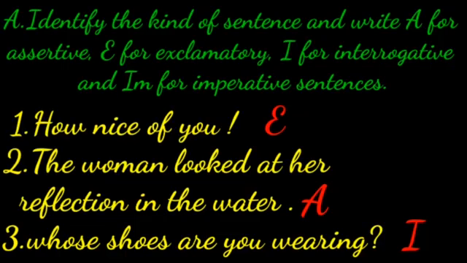So, what kind of sentence is it? Exclamatory sentence. So we mark E for exclamatory. Let's move to the second one. The woman looked at her reflection in the water. It is assertive sentence.